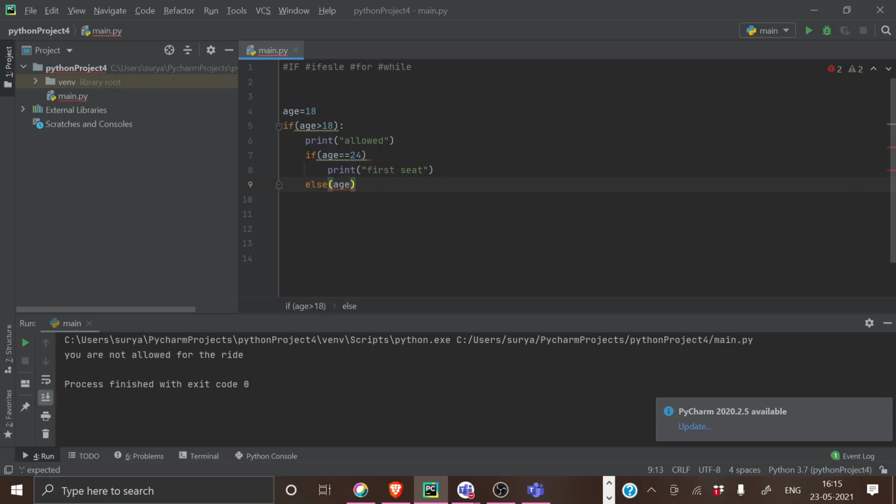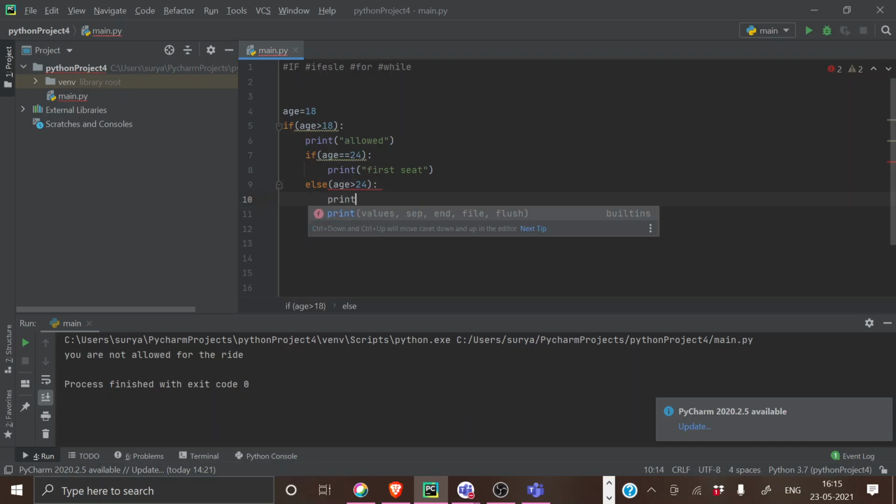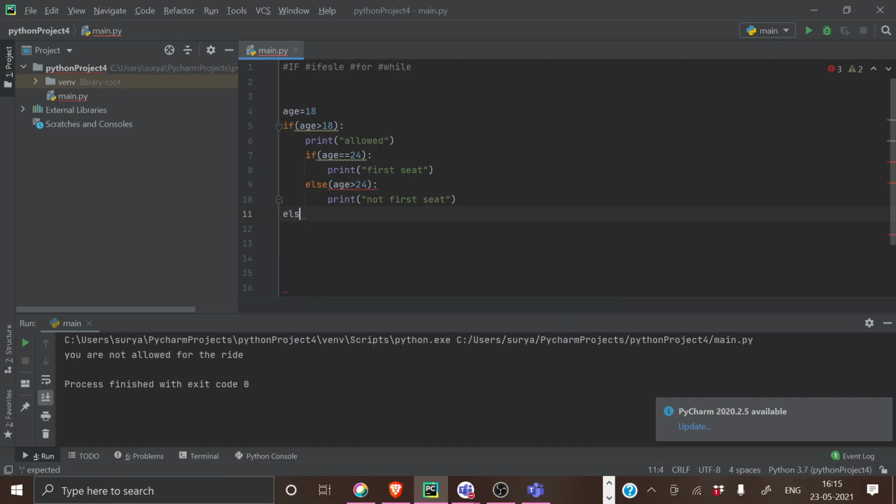So if you're greater than 24, you just ask this, right? If you want to mention that you are not allowed to sit in the first seat.